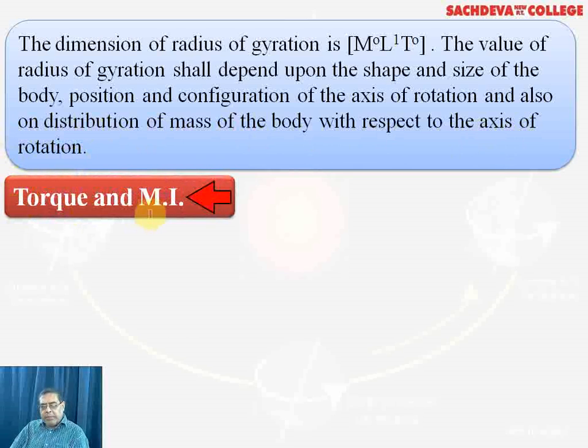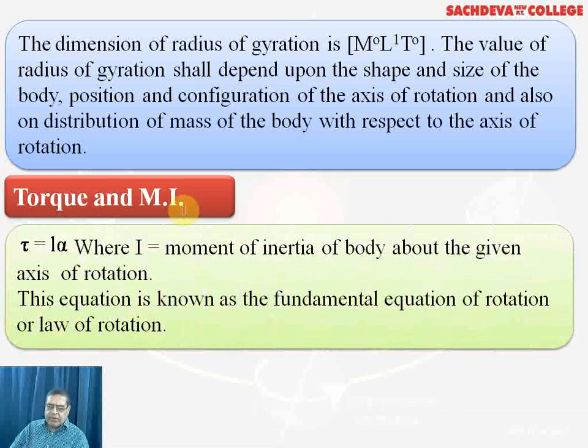Again, torque and moment of inertia. As we have discussed earlier about torque, that is the force into perpendicular distance, and moment of inertia, that is I, which is mr square. So we have to now relate torque and the moment of inertia.